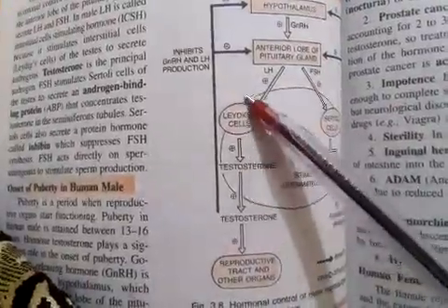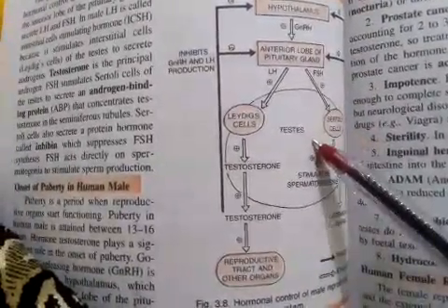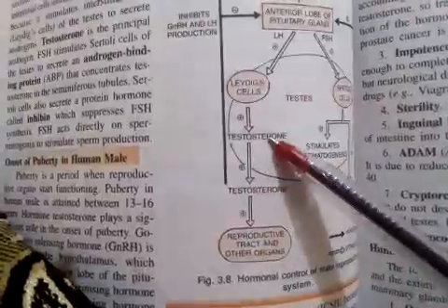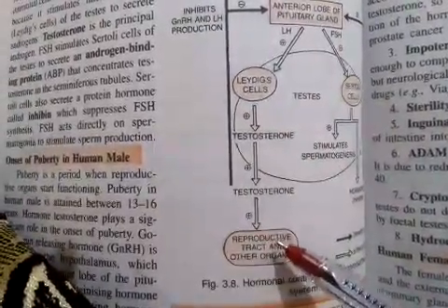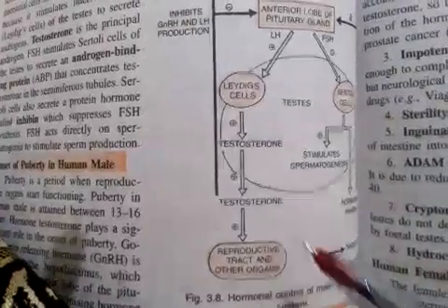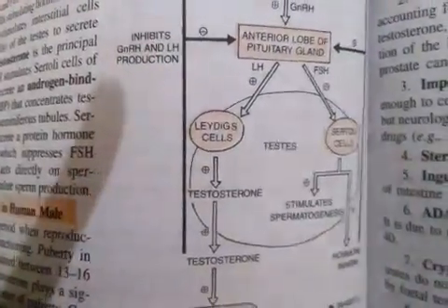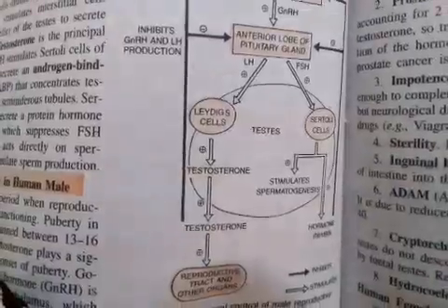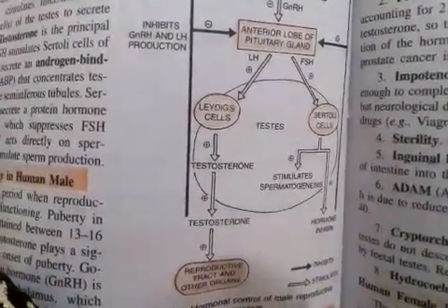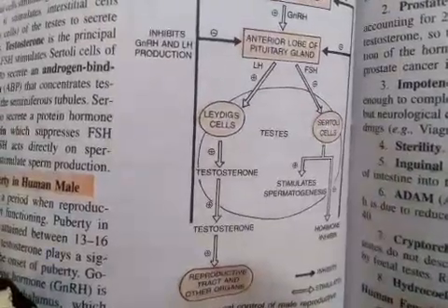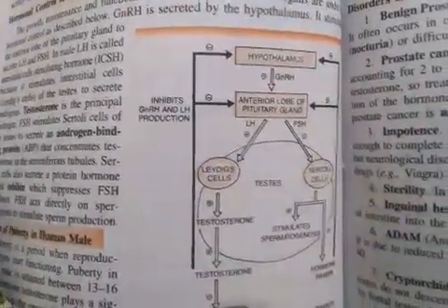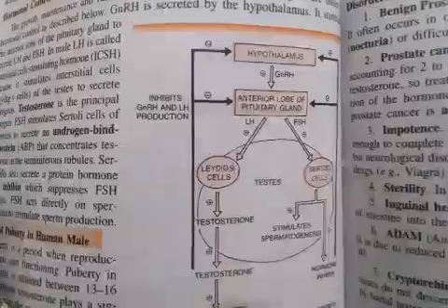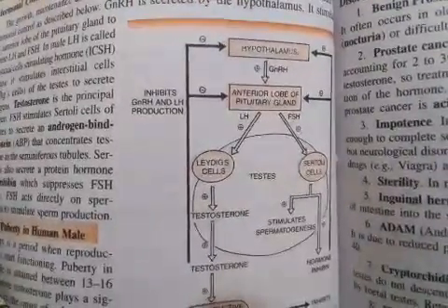Then LH induces the Leydig cells, and FSH induces the Sertoli cells. Leydig cells then increase the secretion of testosterone, which is the male sex hormone, and it is responsible for the development of the reproductive tract and other organs. While the Sertoli cells provide nourishment, so they stimulate spermatogenesis, the formation of sperms, and they also secrete a hormone said to be inhibin. As the name inhibin suggests, it blocks the activity induced by the gonadotropin releasing hormone. So it ultimately acts on the hypothalamus and the pituitary gland to suppress their activity.